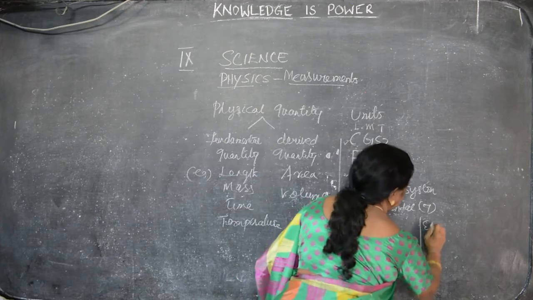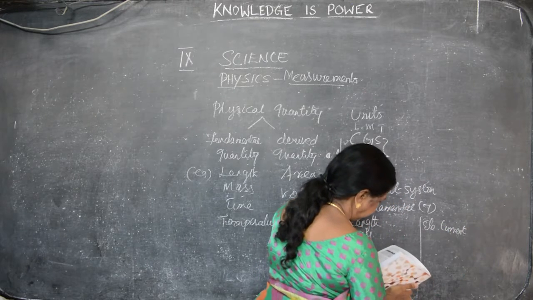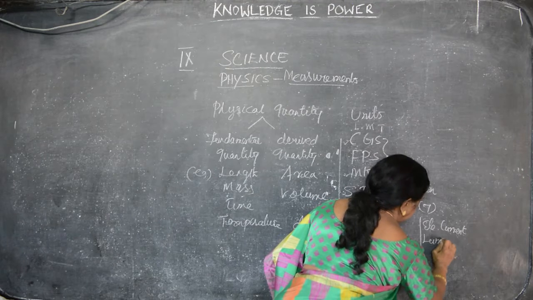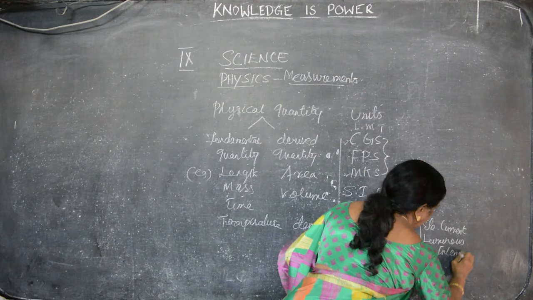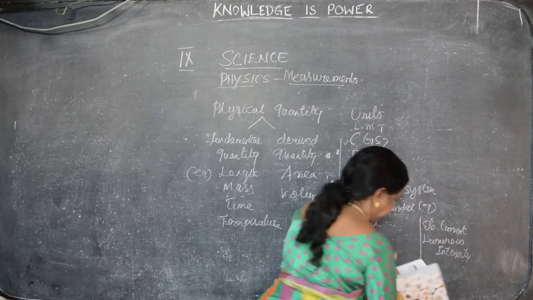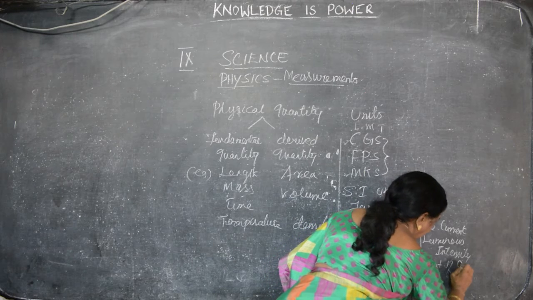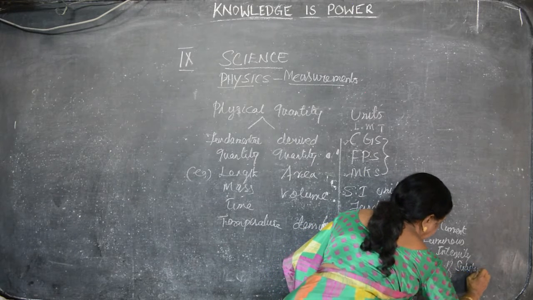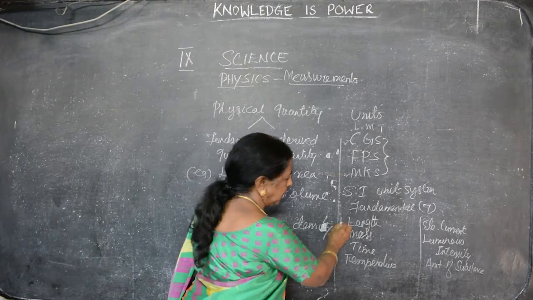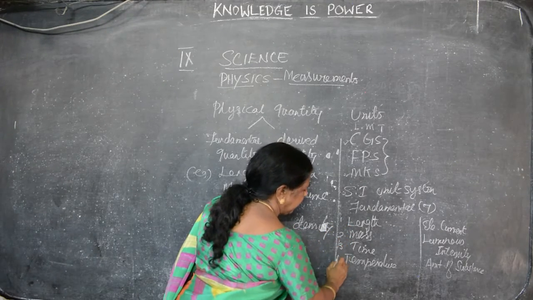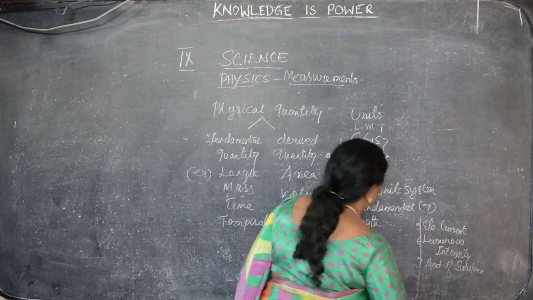Then electric current. Luminous intensity. And then amount of substance. What are the 7 fundamental quantities? Length, mass, time, temperature, electric current, luminous intensity, amount of substance.